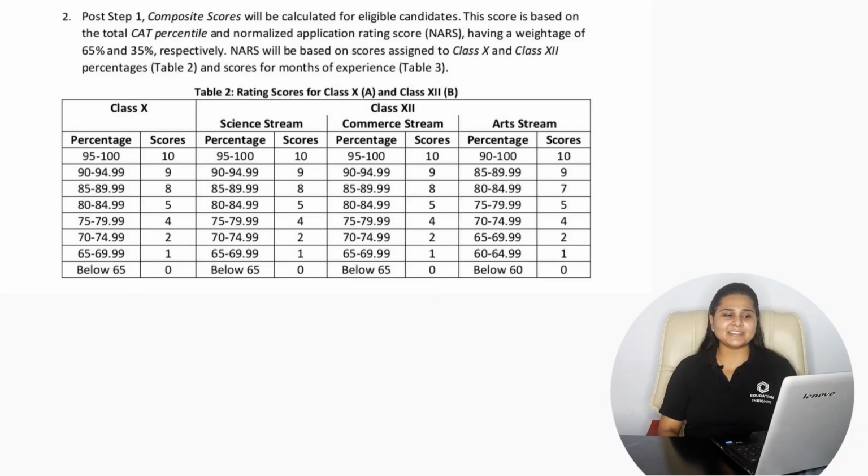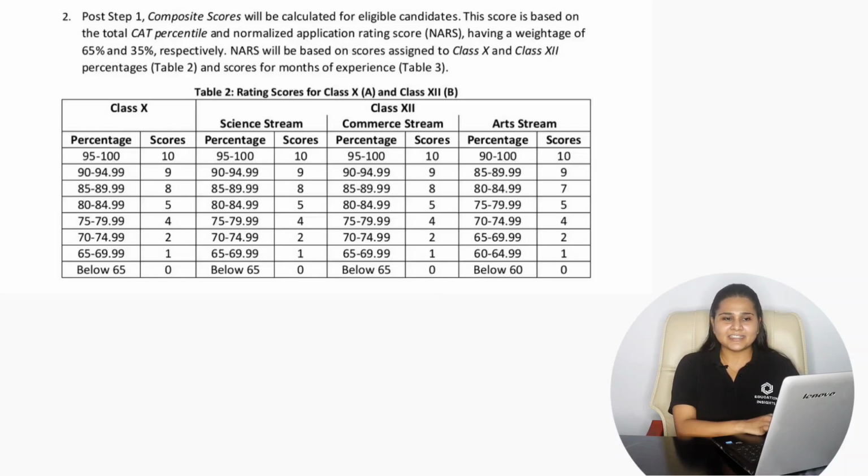Then if your percentage ranges between 90 to 94.99, there is 9 application rating score for the science and commerce stream, and if it ranges between 85 to 89.99, there is 9 application rating score for the arts stream. In a similar way, you can see here your range of marks for the science, commerce and arts streams for the class 12 and can calculate your application rating score for the class 12.